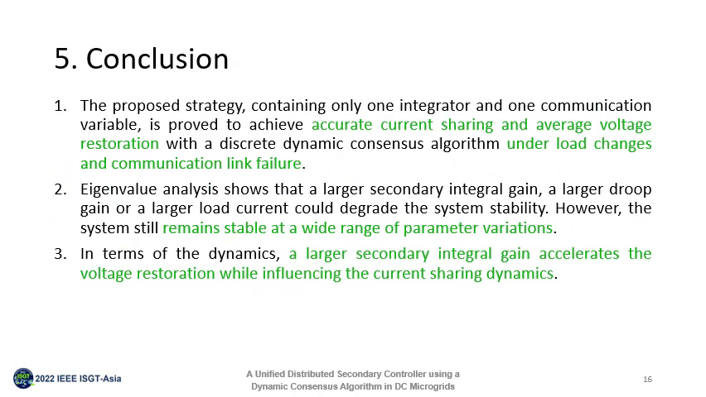Finally, we come to the conclusion of the manuscript. First, the proposed strategy, containing only one integrator and one communication variable, is proved to achieve accurate current sharing and average voltage restoration with a dynamic consensus algorithm, even under load changes and communication link failure. Second, eigenvalue analysis shows that a larger secondary integral gain, a larger droop gain, or a larger load current could degrade the system's stability. However, the system still remains stable at a wide range of parameter variations.